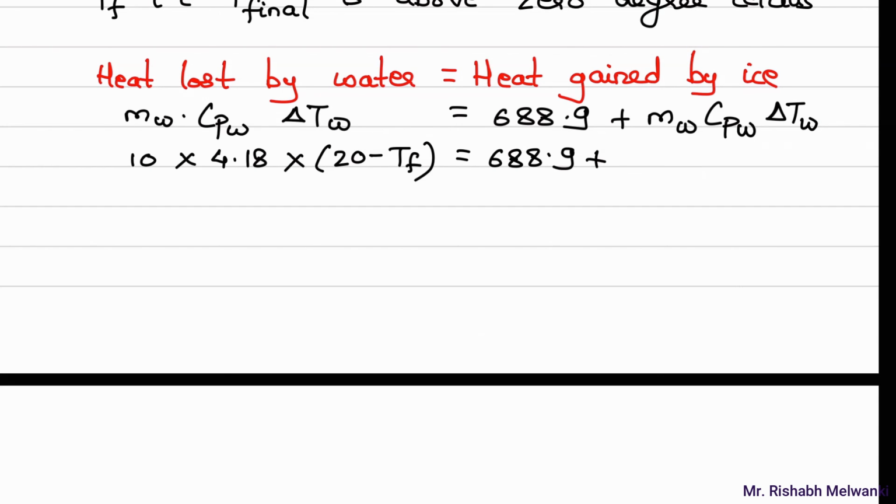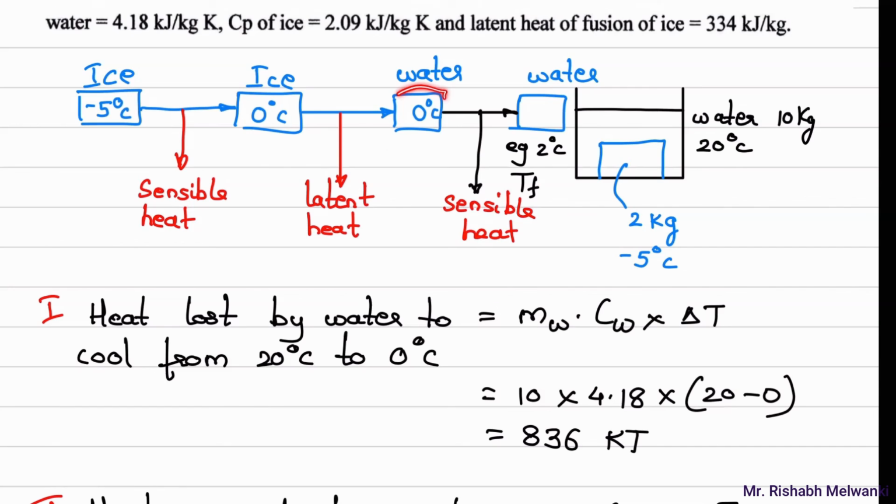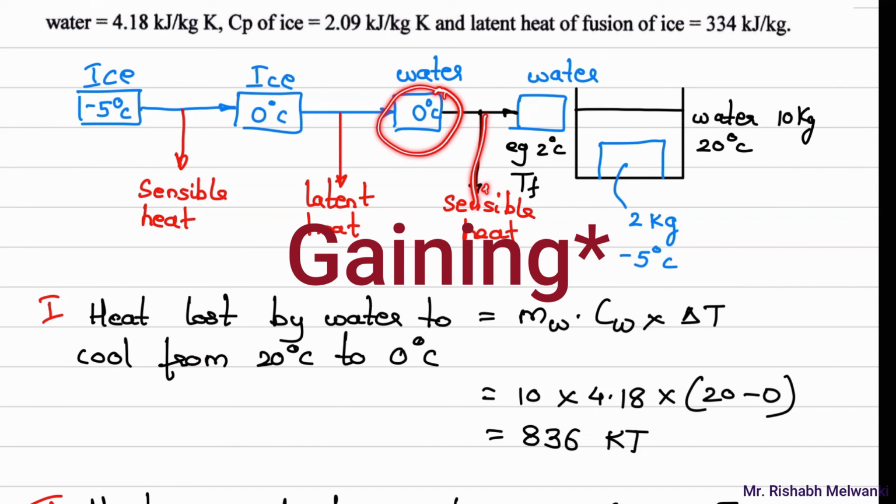Even though here it is written mass of water, this mass of water will actually be the mass of ice. So what is that mass of ice? 2 kg multiplied by Cp of water. Now that ice has converted into water, so we have to consider this Cp of water only. This will become mass of ice only, and the Cp of water will be 4.18. And now what about the delta T? If you see, the water is at 0 degree Celsius and it is absorbing the sensible heat.